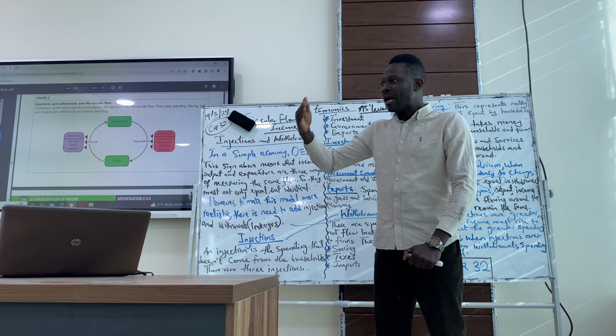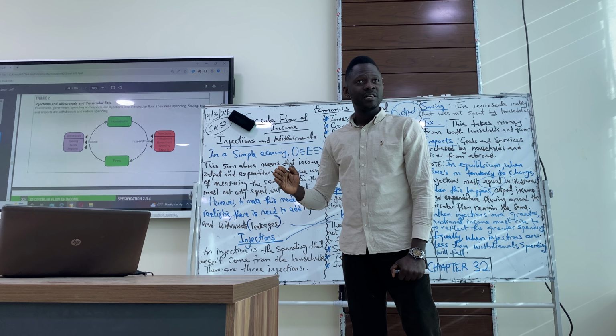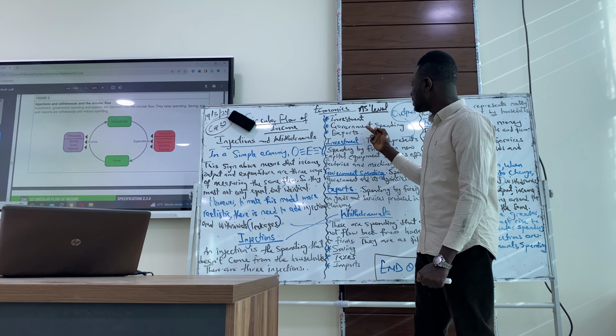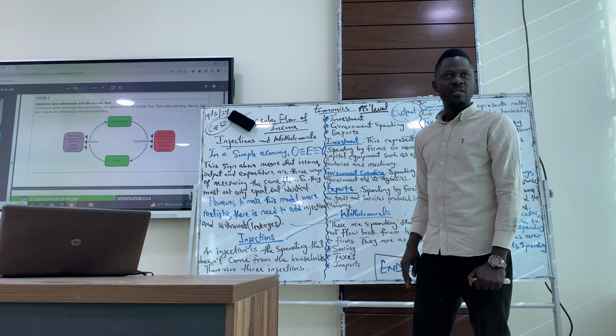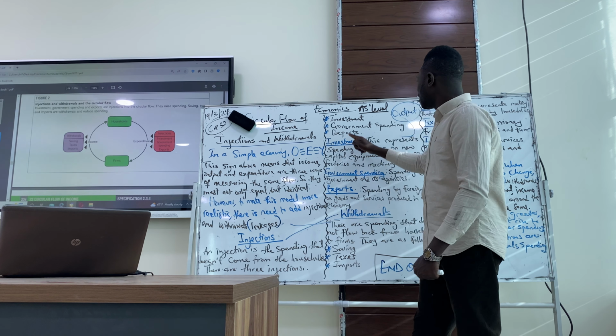So the households are excluded. There is investment, there's government spending, there are exports. These are what spending is all about now. Here, firms depend on the households for the factors of production needed for production. But here, firms do not depend on households. Households are excluded because households will not give us equipment. Yes or no?